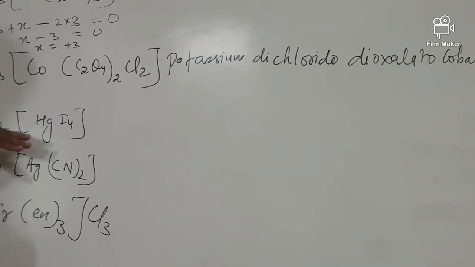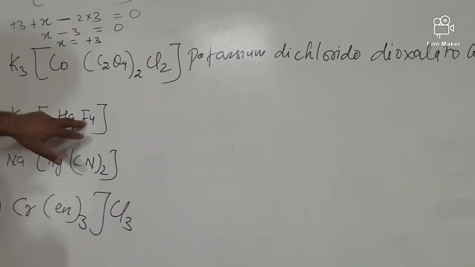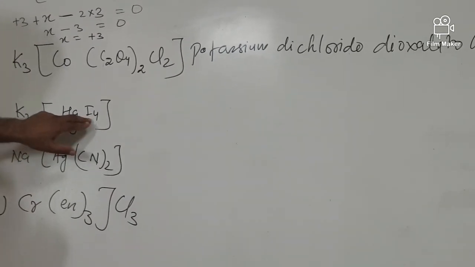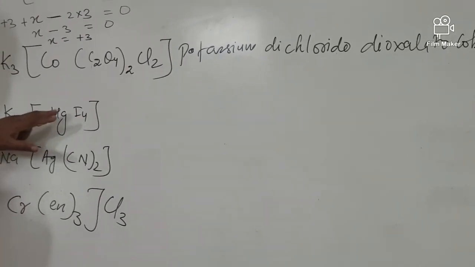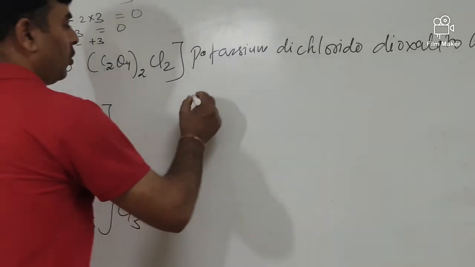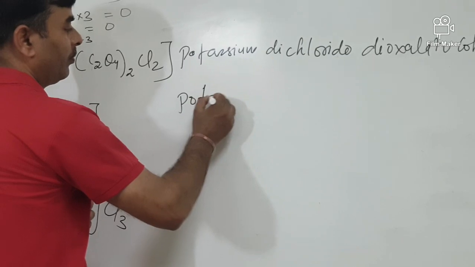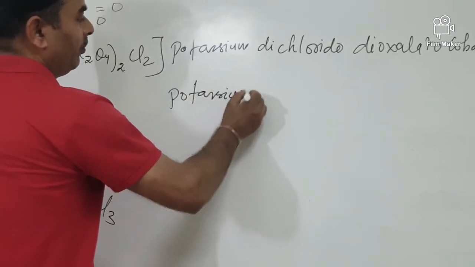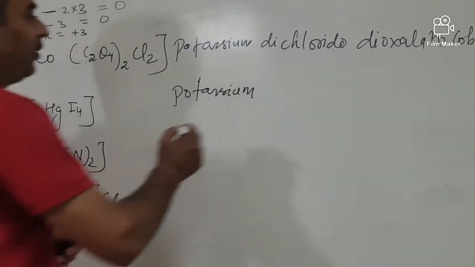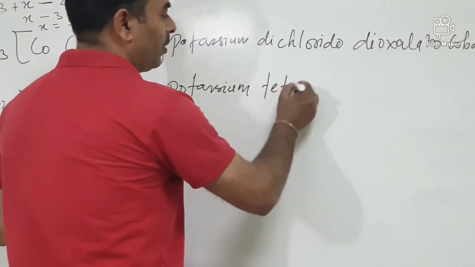Next, in the third example, potassium, mercury, iodine. It's a simple cation, and the central metal atom. Iodine is a ligand. It is also an anionic ligand. If an anionic ligand is there, we use 'ate' in the Latin name of Hg. So, potassium, tetra, because 4 iodine are given. Tetra means 4.